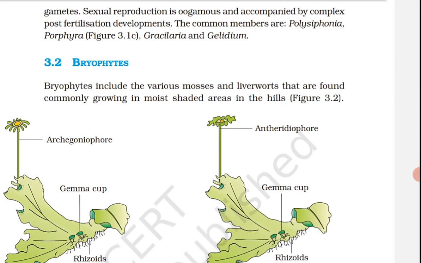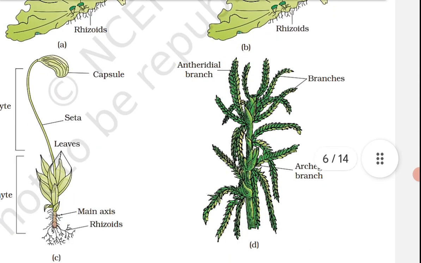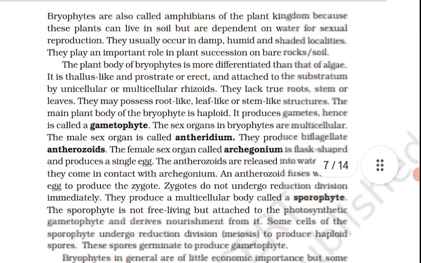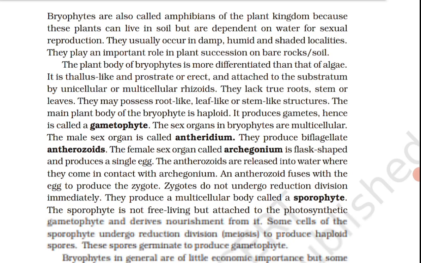The gametophytes bear male and female sex organs called antheridia and archegonia respectively. Water is required for transfer of antherozoids, the male gametes released from the antheridia to the mouth of the archegonium. Fusion of the male gamete with the egg present in the archegonium results in the formation of zygote. The zygote thereafter produces a multicellular well-differentiated sporophyte, which is the dominant phase of the pteridophytes.